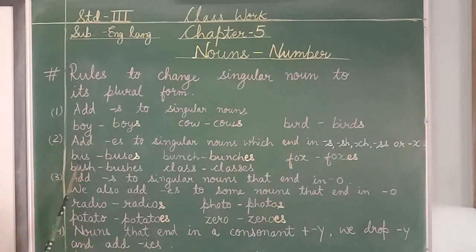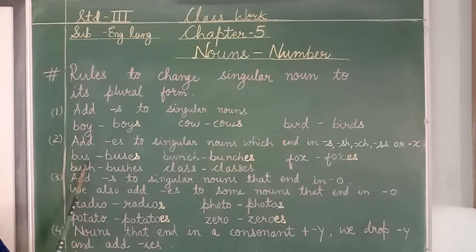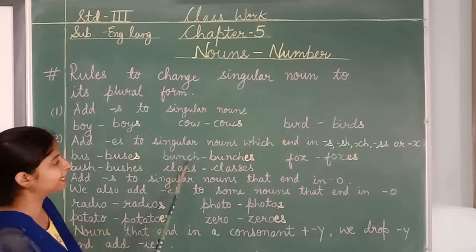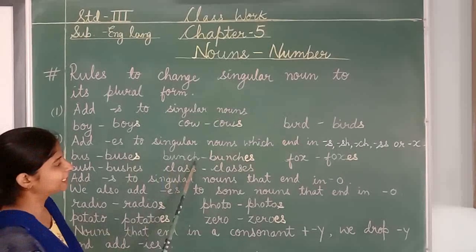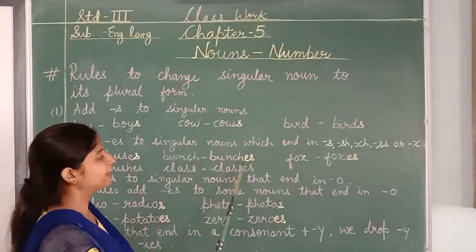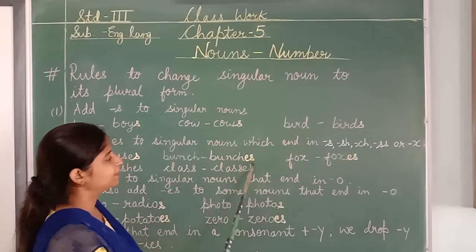Bus. It ends with s. What is at the end of bus? S. To make it plural, we will add es. What we will add? Es at the end. Bunch. What is at the end? Ch. To make it plural, again we have added es. Bunches.